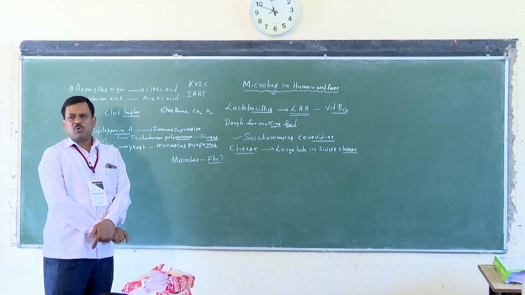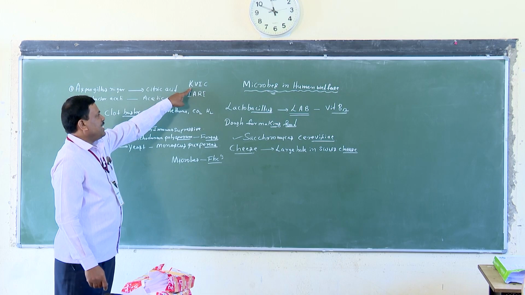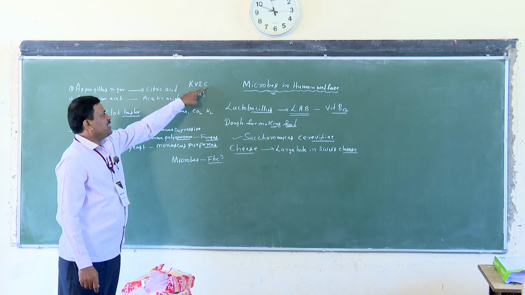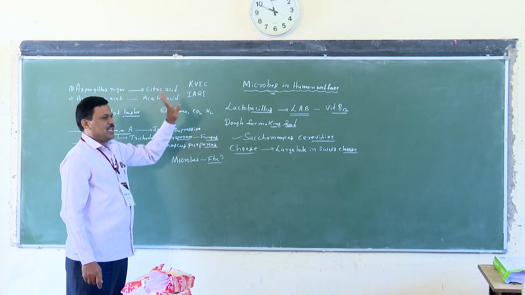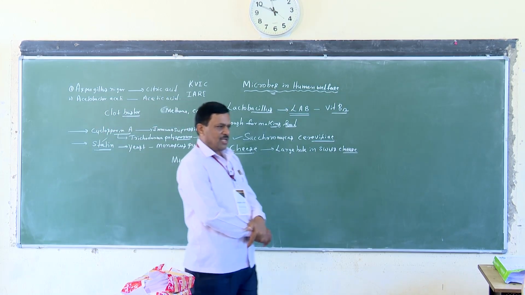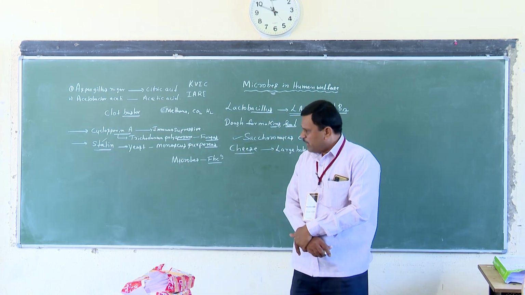This technology was developed by KVIC and IARI. Clear?